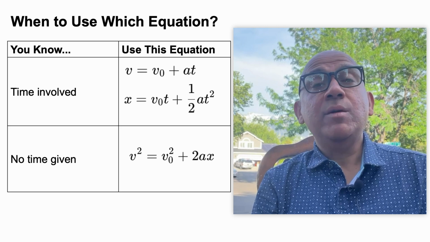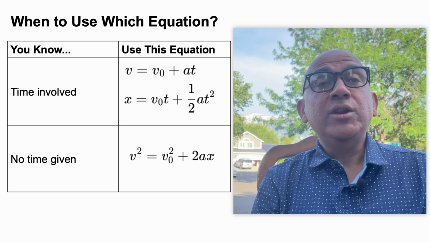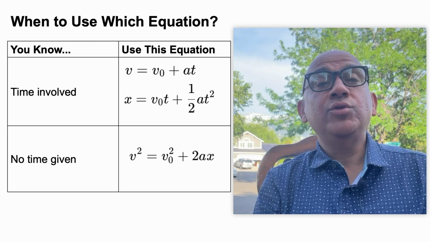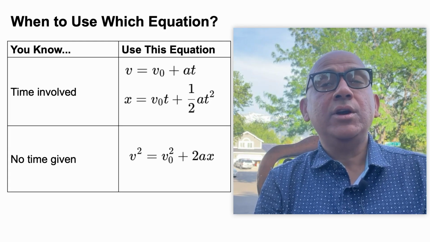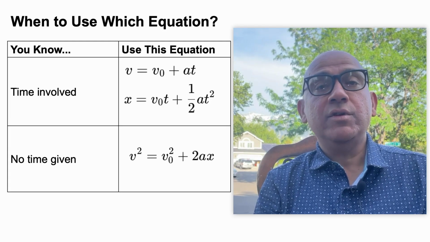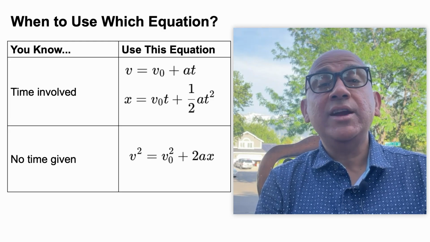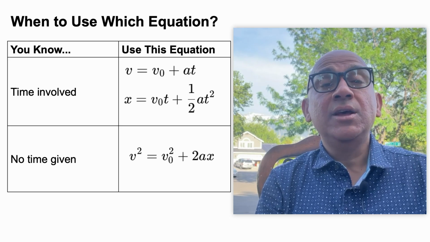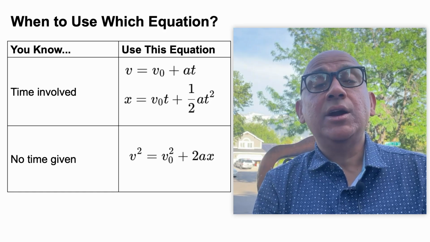Now, I will give you some very important tips on when to use which equation. Suppose in a question you know the time involved, then you should use v equal to v naught plus a t, or x equal to v naught t plus half a t square. On the other hand, if time is not given, and you only know the initial and final velocity and distance, then you should use v square is equal to v naught square plus 2 a x.